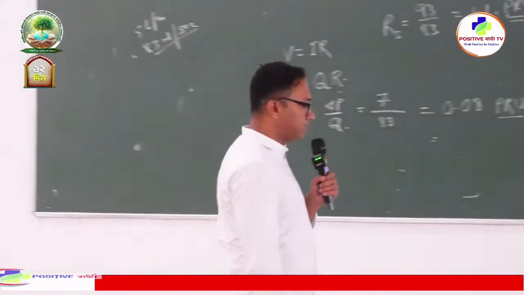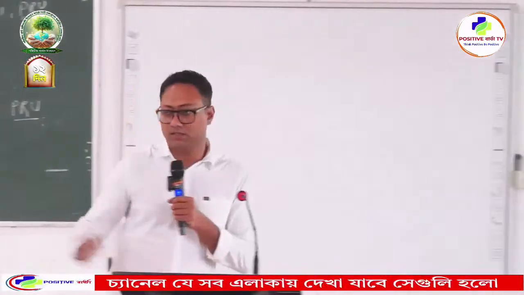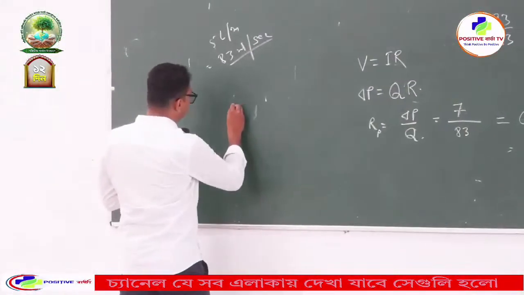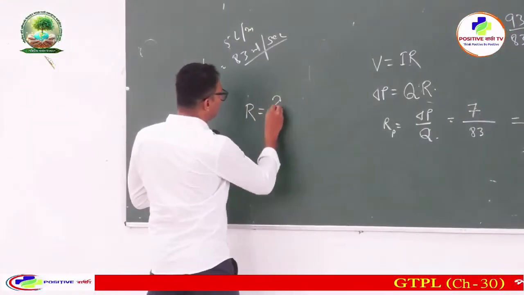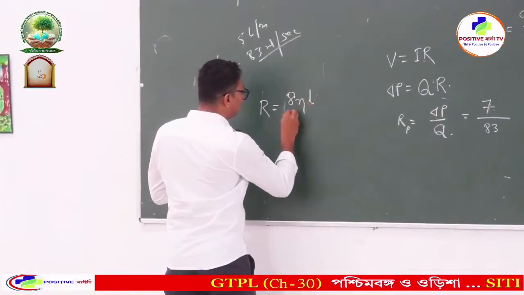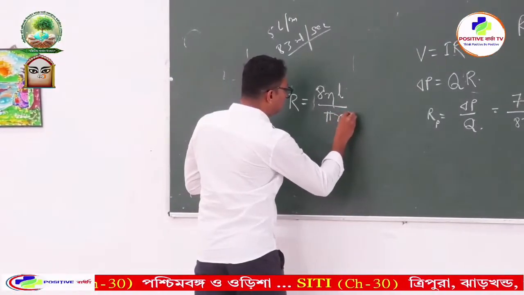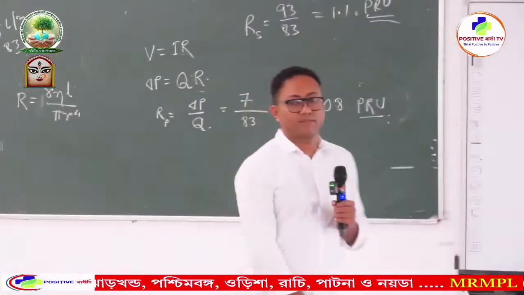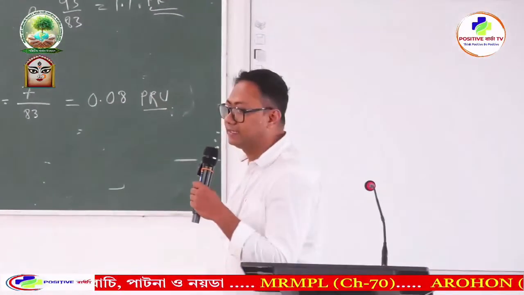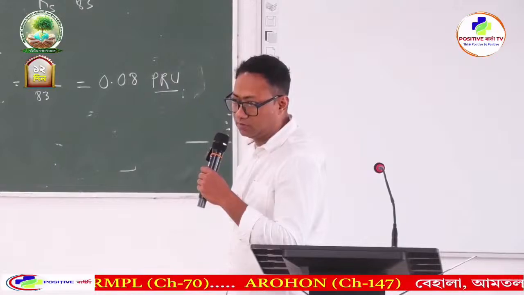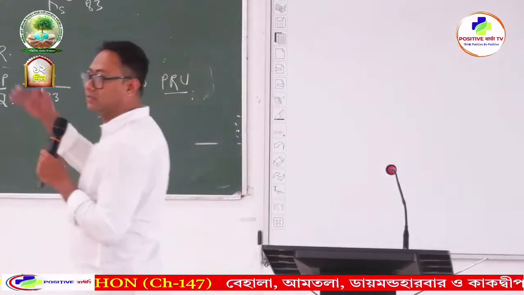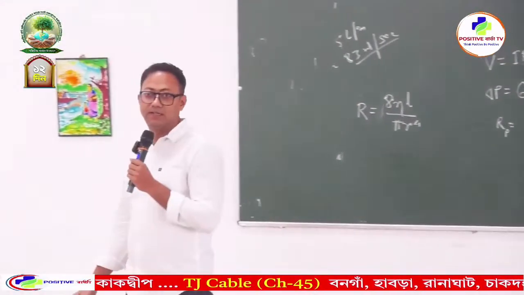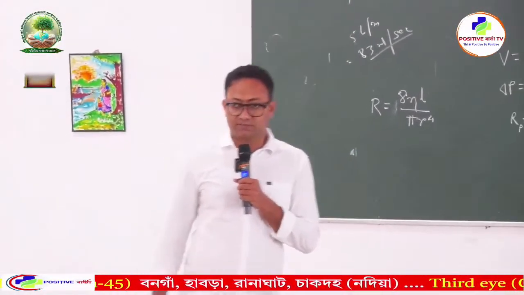Now this resistance R has got another formula: R is equal to 8 eta L by pi r to the power 4, where r is the radius and L is the length and eta is viscosity.